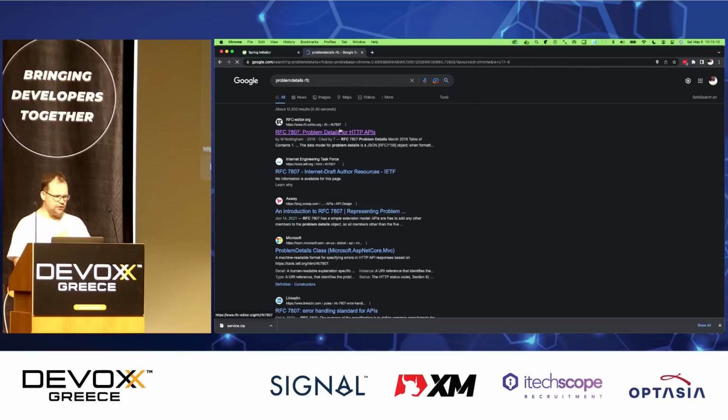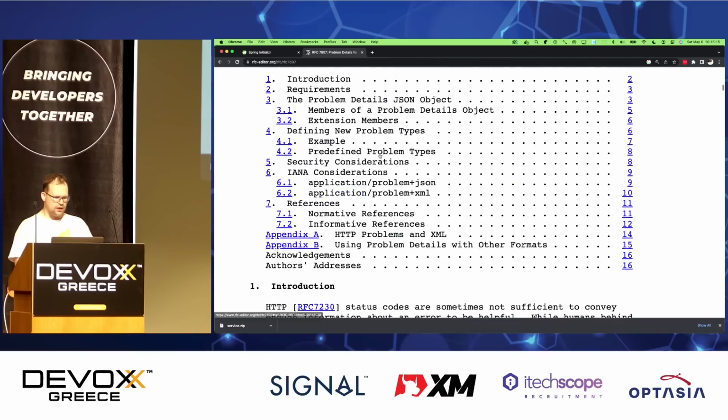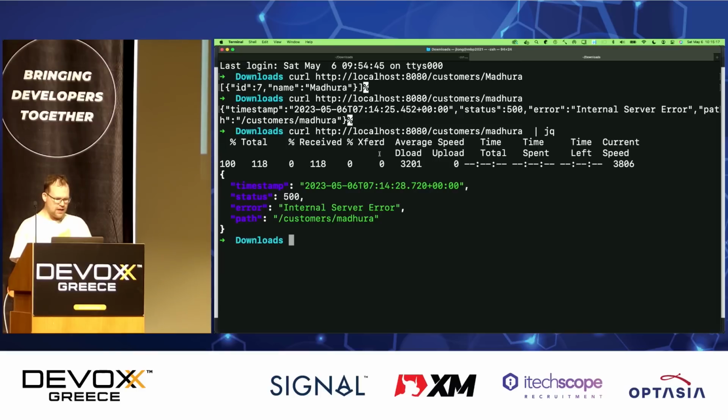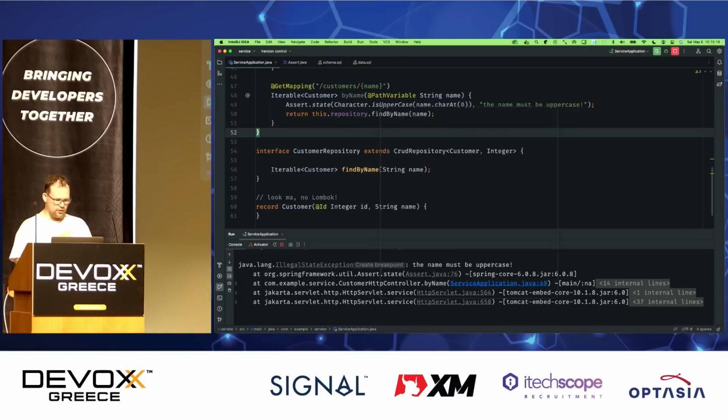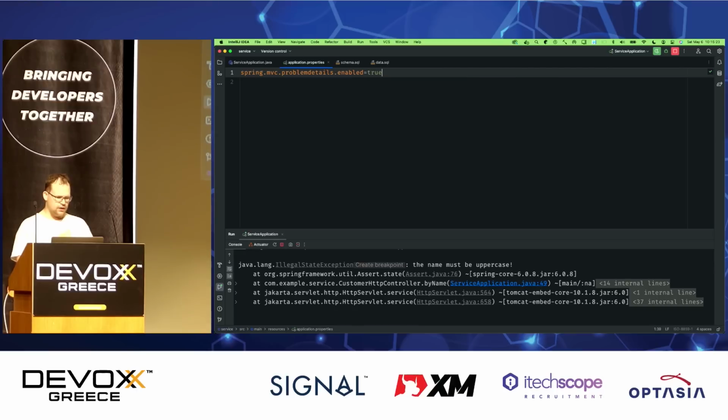And so to that end, we have the Problem Details RFC. Now, this is a standardized way to represent errors. It's a very simple little specification. You can use it, no big deal. And I want to enable that support in my Spring Boot application. So I'll go here, and I'll say problem details. This is a new feature in Spring Framework 6 and Spring Boot 3.